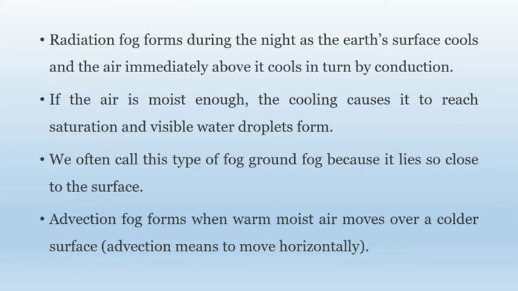Radiation fog forms during the night as the Earth's surface is cool and the air immediately above it is cooled in turn by conduction. If the air is moist enough, the cooling causes it to reach the saturation point and visible water droplets form.